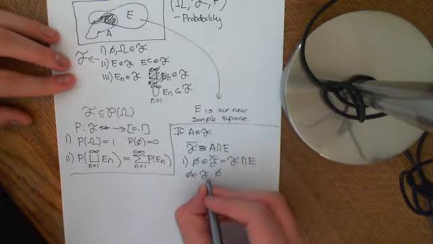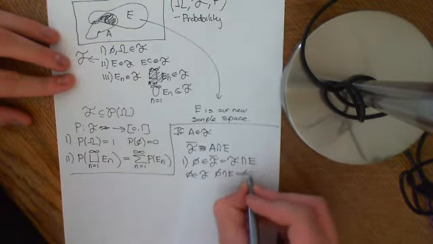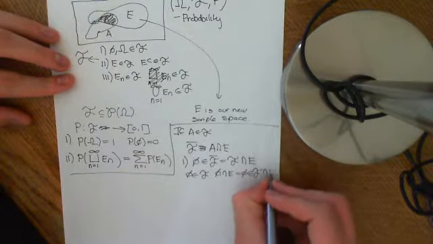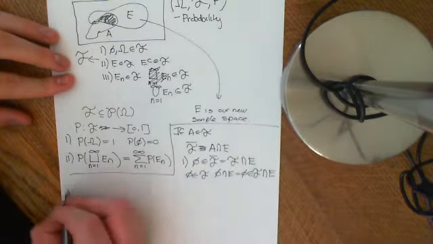So if this is an element of F, then phi intersection E is still equal to phi, so phi is therefore an element of F bar, but I'm now going to write that F intersection E as this new set of events. The set of events restricted to E would be the way it was read.